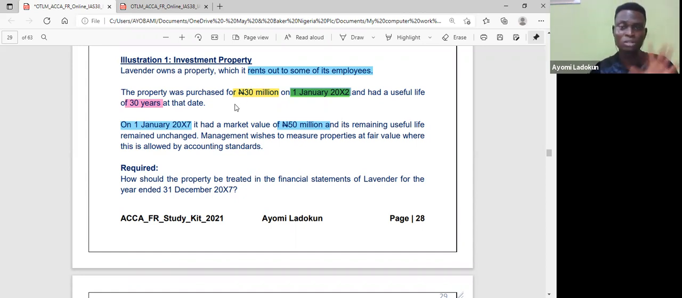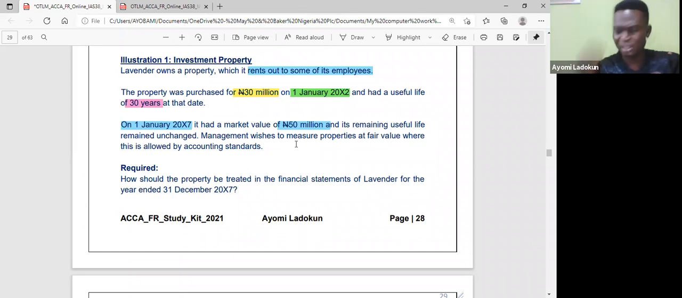Okay, so I'm still going to show you the solution. I'm just trying to break the question down, right? So I'll now apply that 5 million on this 30 million. I have 25. So that is my carrying amount as at December 20x6. Then on 1st January 20x7, the next day, I was told that the fair value was 50 million and the remaining useful life is unchanged. So I will now revalue from that 25 to 50 million so that I can have a revaluation increase of 25.